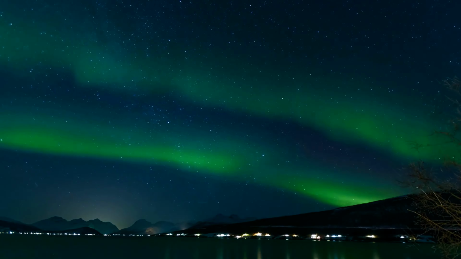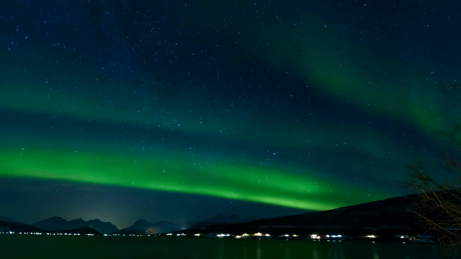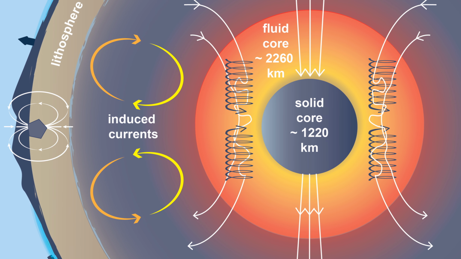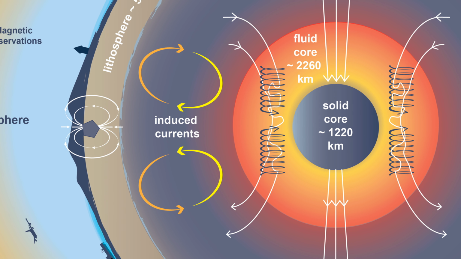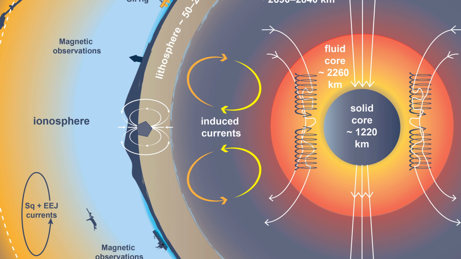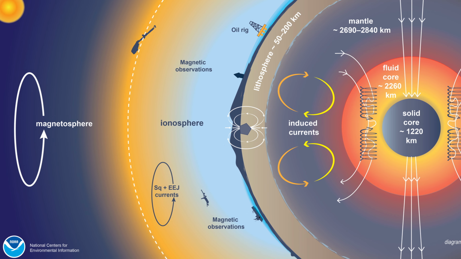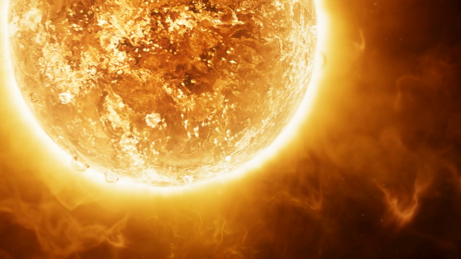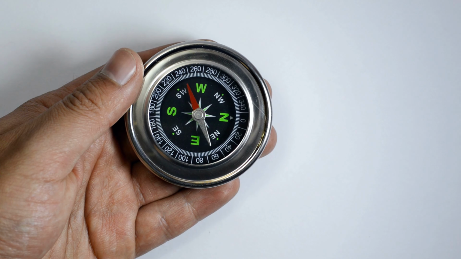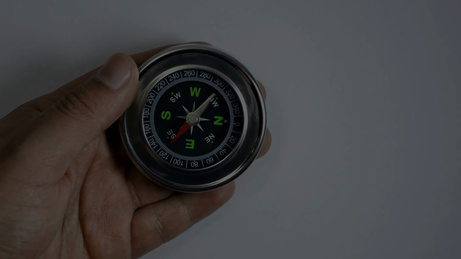And if you think about it, even the Earth is like one big electromagnet. Movement of molten iron and nickel in Earth's outer core generates electric currents, which are responsible for the geomagnetic field. It shields us from solar winds and allows us to use compasses to navigate.